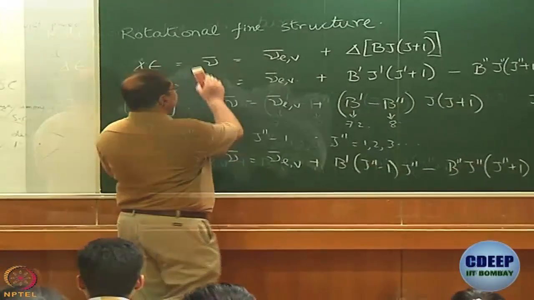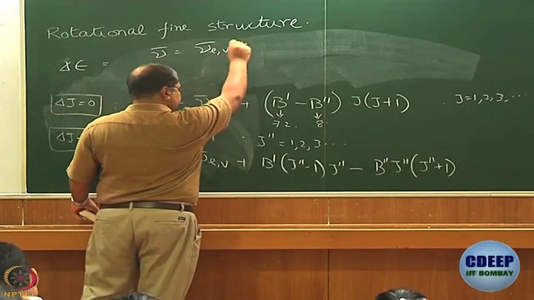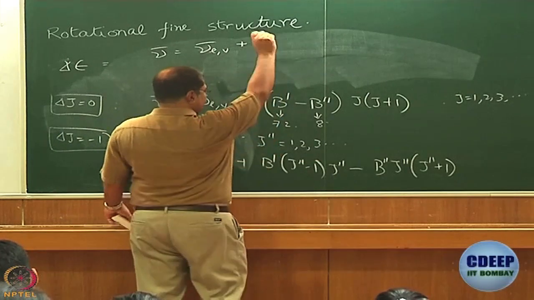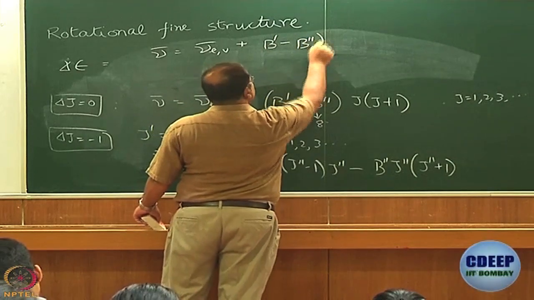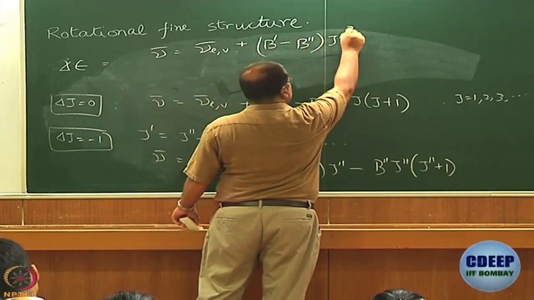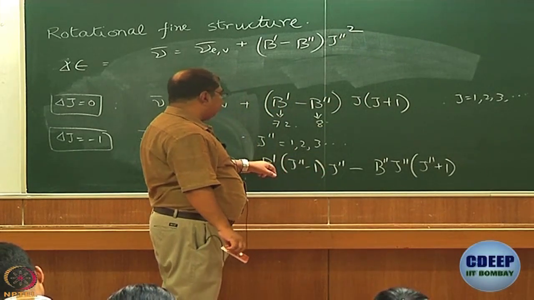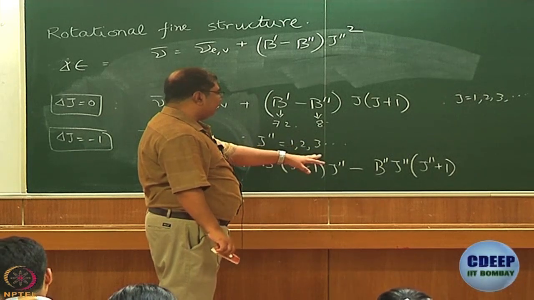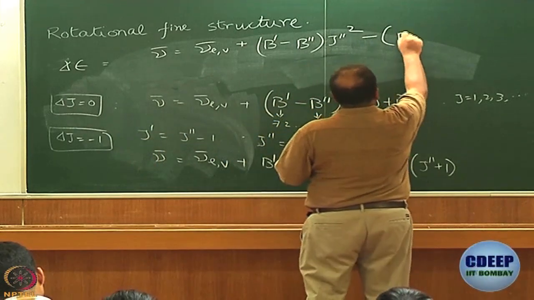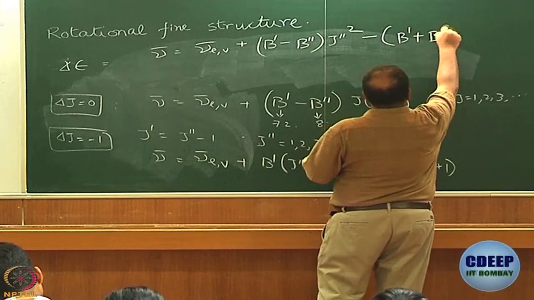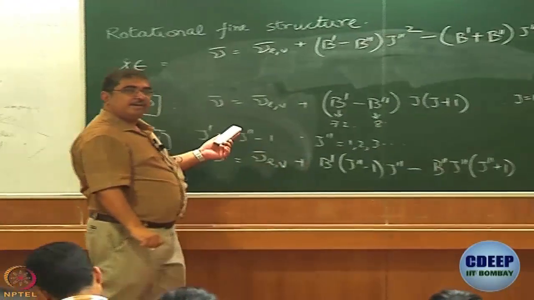Is this correct? So, that is going to be nu bar is nu bar EV plus, what do I do? Collect the terms in J double dash square. So, it will be B dash minus B double dash multiplied by J double dash square, and what else do I have? Minus J double dash into B dash minus J double dash into B double dash. Is that right? So, minus B dash plus B double dash multiplied by J double dash. Is that correct? Correct?